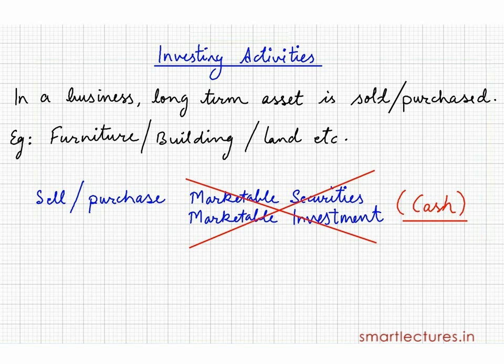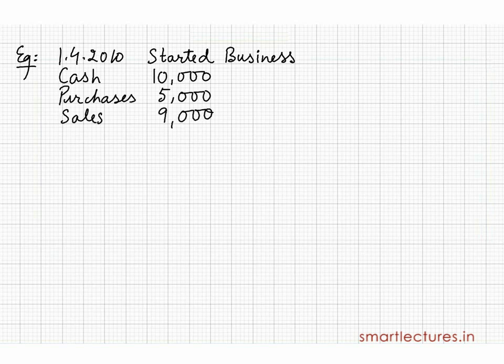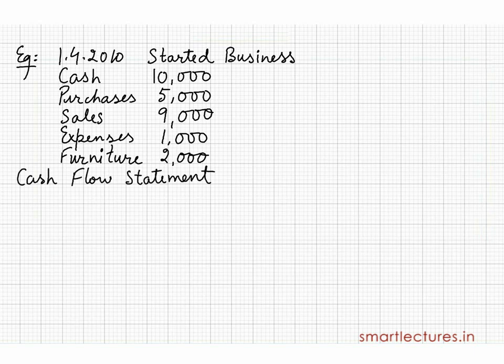Okay, let me take one example. Suppose on 1st April 2010, A started business with cash rupees 10,000. During the year, he purchased goods rupees 5,000 and he sold goods 9,000, expenses 1,000, furniture 2,000. And prepare cash flow statement as on 31st March 2011.